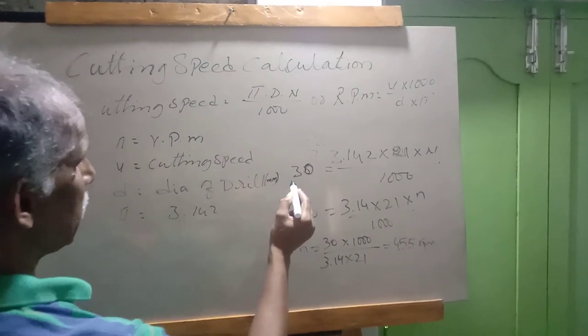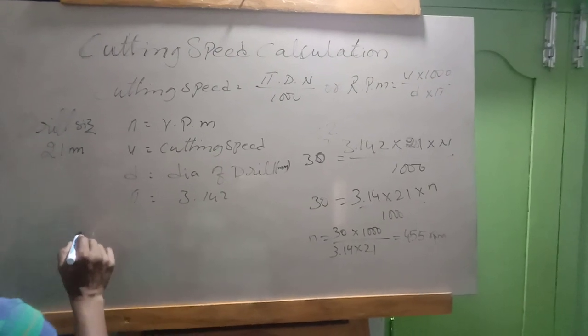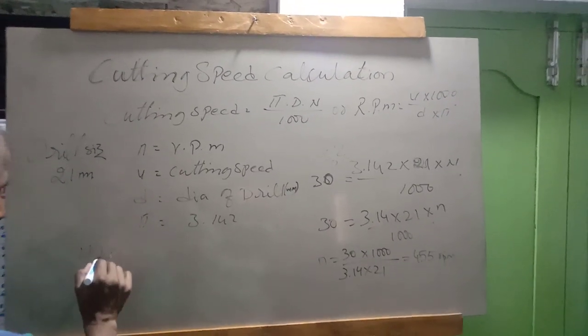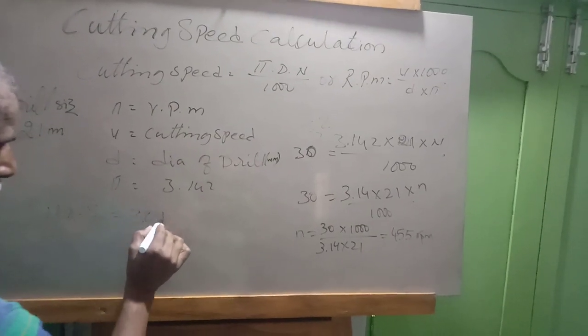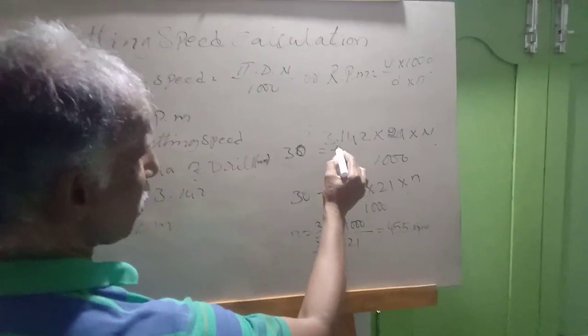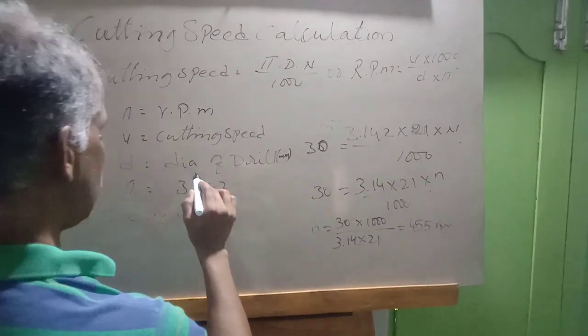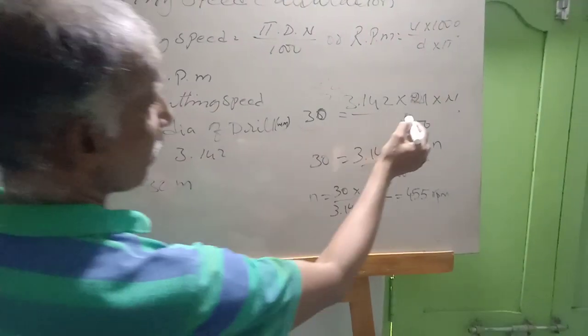Now, velocity for mild steel is equal to 30 meters. Pi is equal to 3.142. Diameter of the drill is equal to 21 mm.